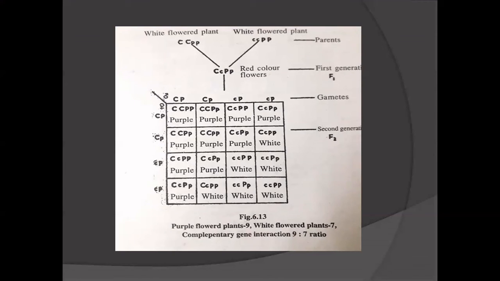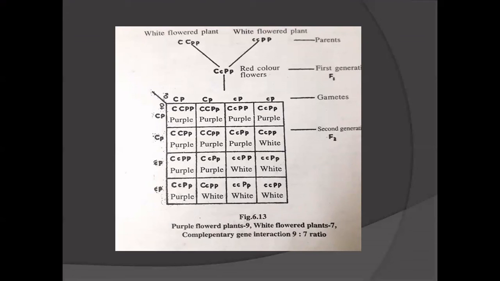And next capital P, that is the second gene. It is useful to produce the enzyme. So when these two are present, capital C and capital P, then only the chromogen produces and the enzyme produces, then the purple color occurs.